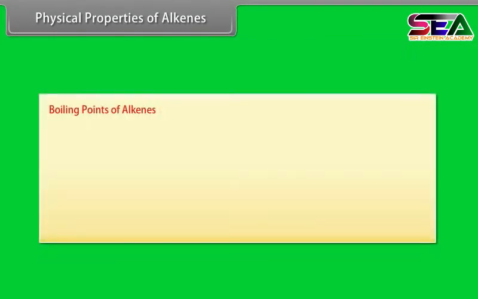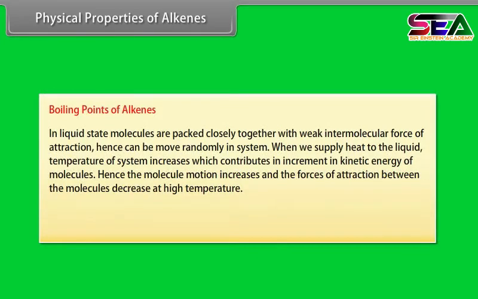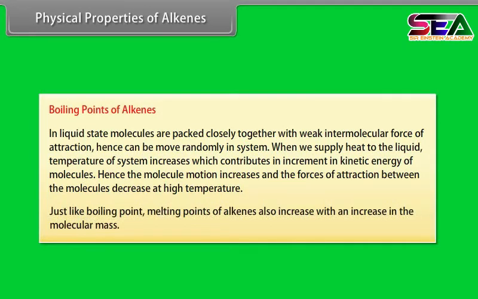Boiling points of alkenes. In the liquid state, molecules are packed closely together with weak intermolecular forces of attraction, hence they can be moved randomly in the system. When we supply heat to the liquid, the temperature of the system increases, which contributes to an increment in the kinetic energy of molecules. Hence, the molecular motion increases and the forces of attraction between the molecules decrease at high temperature. Just like boiling point, melting points of alkenes also increase with an increase in the molecular mass.